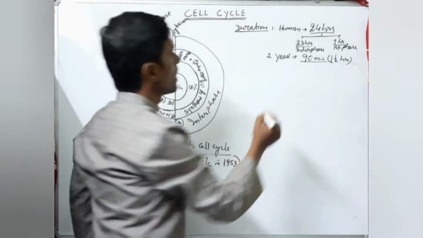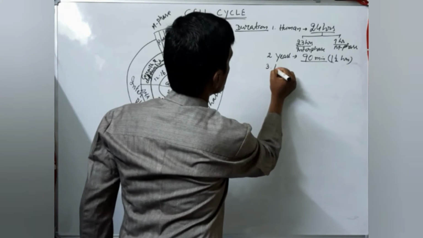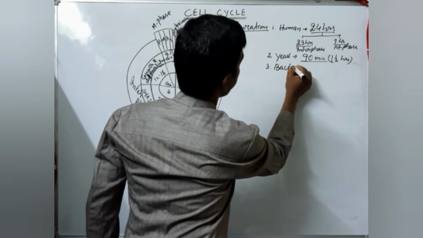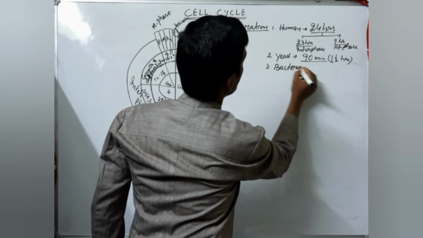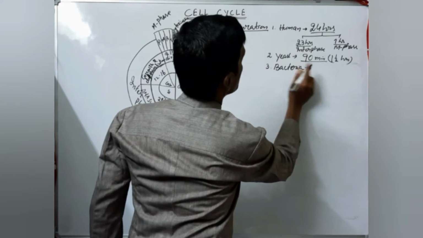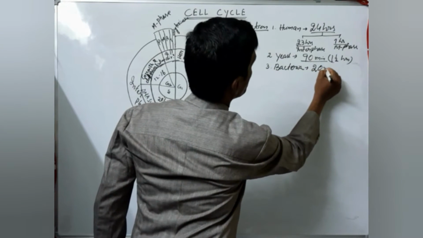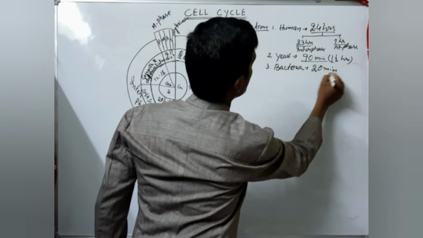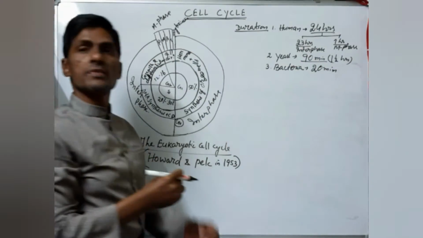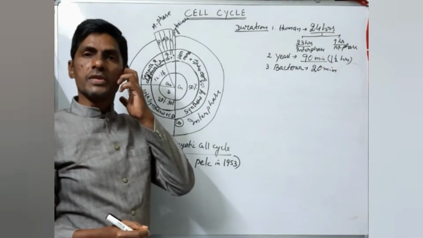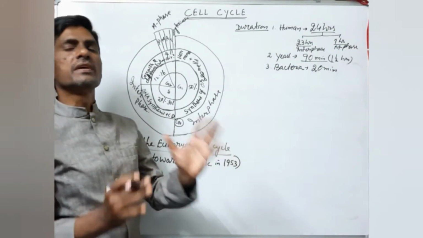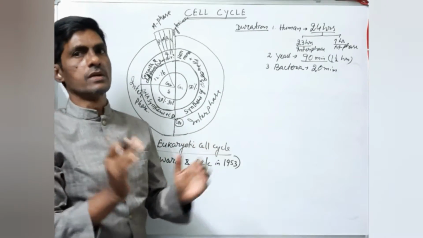Like that, you come to bacteria. Bacteria complete the life cycle within 20 minutes. So these are the durations of the cell cycle for different organisms. The time varies from organism to organism, cell to cell.